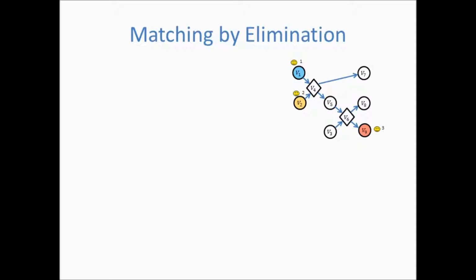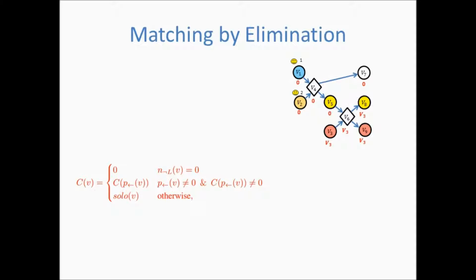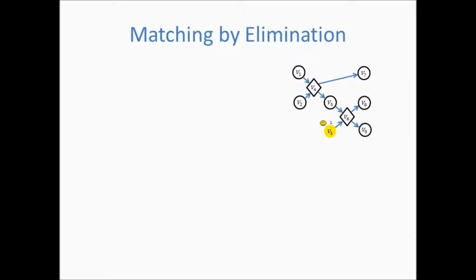In this example, V9 has three origins, each having an unlabeled path to V9. Intuitively, only V3 is unlabeled and is the indirect match of V9 according to Claim 1 in the paper. An efficient computation of the indirect match of V9 uses auxiliary data to compute N not labeled, P backward, and C for each vertex.